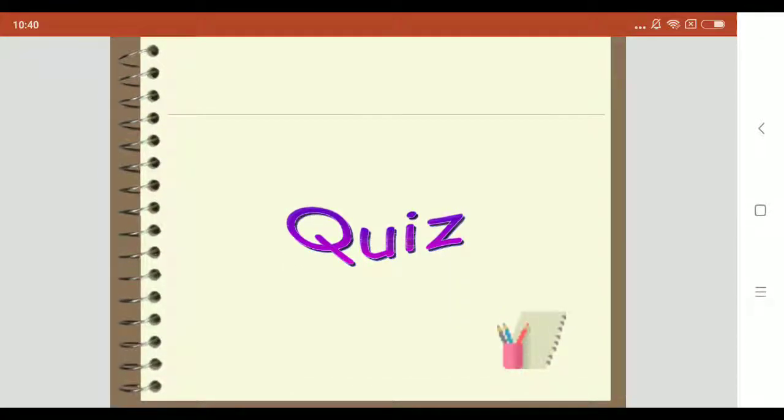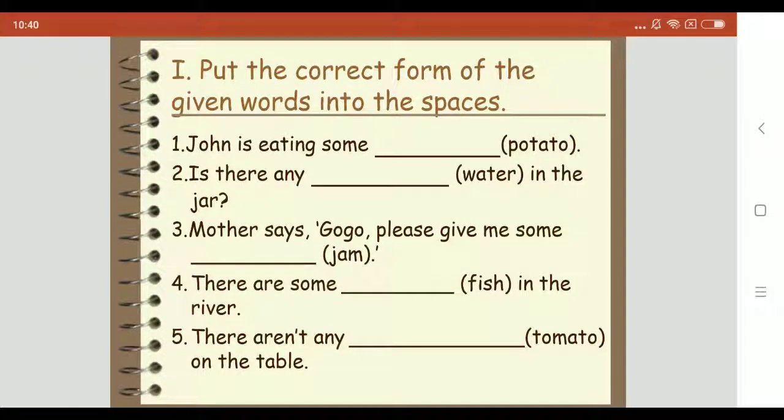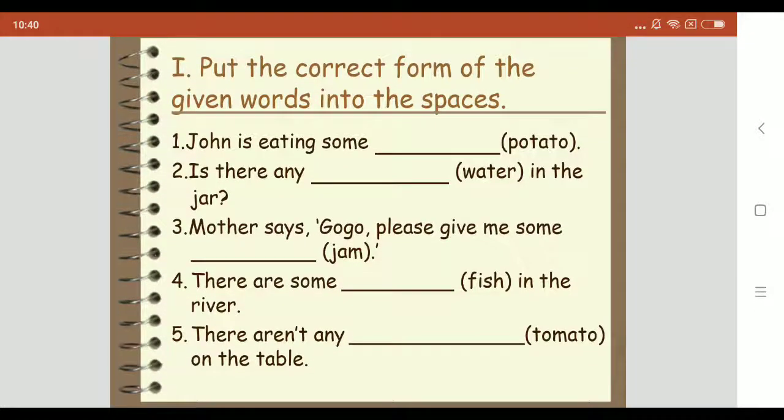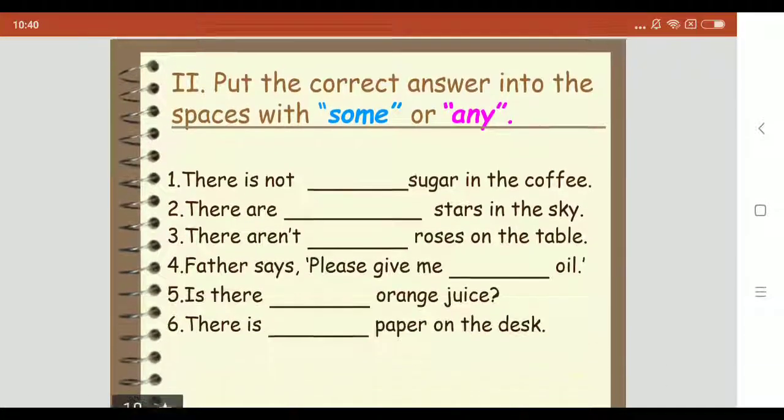So I give you some quizzes. Dear students, you have to fill in the gaps, and you should put the correct form of the given words into the spaces. You have to open the brackets and correctly put your nouns. In the next slide, you have to put the correct answer into the spaces with some or any.